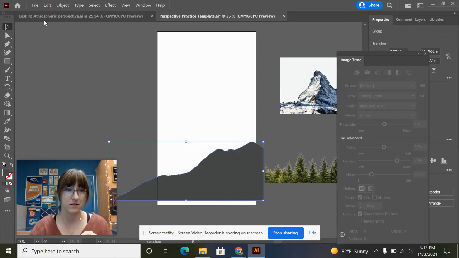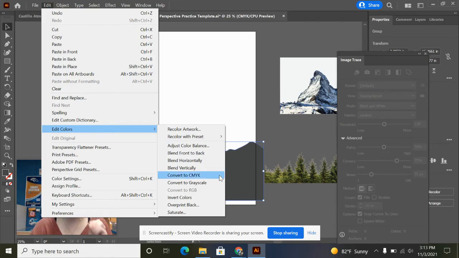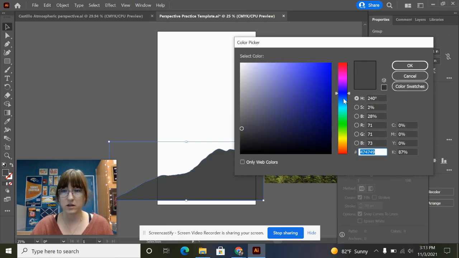So with this selected, we're going to go edit colors, convert to CMYK. Basically all that means is it's going to bring our colors back. CMYK is the acronym for the colors that we use in a printer. So it's cyan, magenta, yellow, and black. So I'm going to click that guy. And then now that I've done that, I can try again over here to make a nice dark teal color.